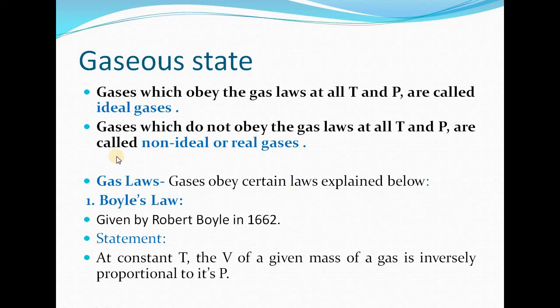Now, in addition to the various properties, gases obey certain laws which are known as gas laws. The gases which obey these gas laws at all temperature and pressure are known as ideal gases. Whereas gases which do not obey these gas laws at all conditions of temperature and pressure will be known as non-ideal gases or real gases.